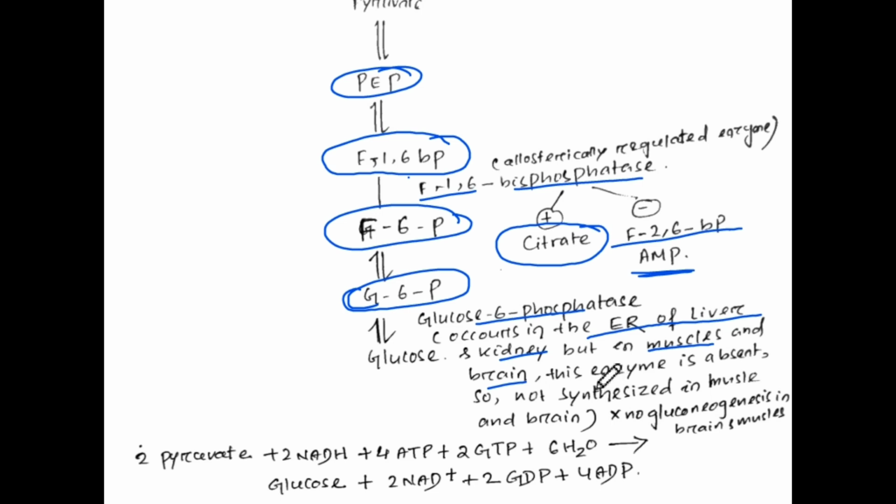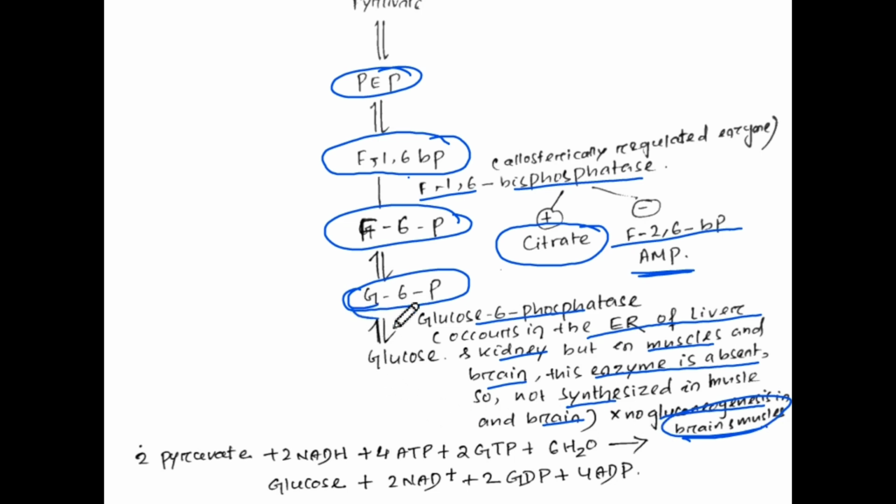So this enzyme is absent in muscle and brain, so glucose 6 phosphate does not get synthesized, and there is no gluconeogenesis. So this is the reason why there is no gluconeogenesis in brain and muscles.